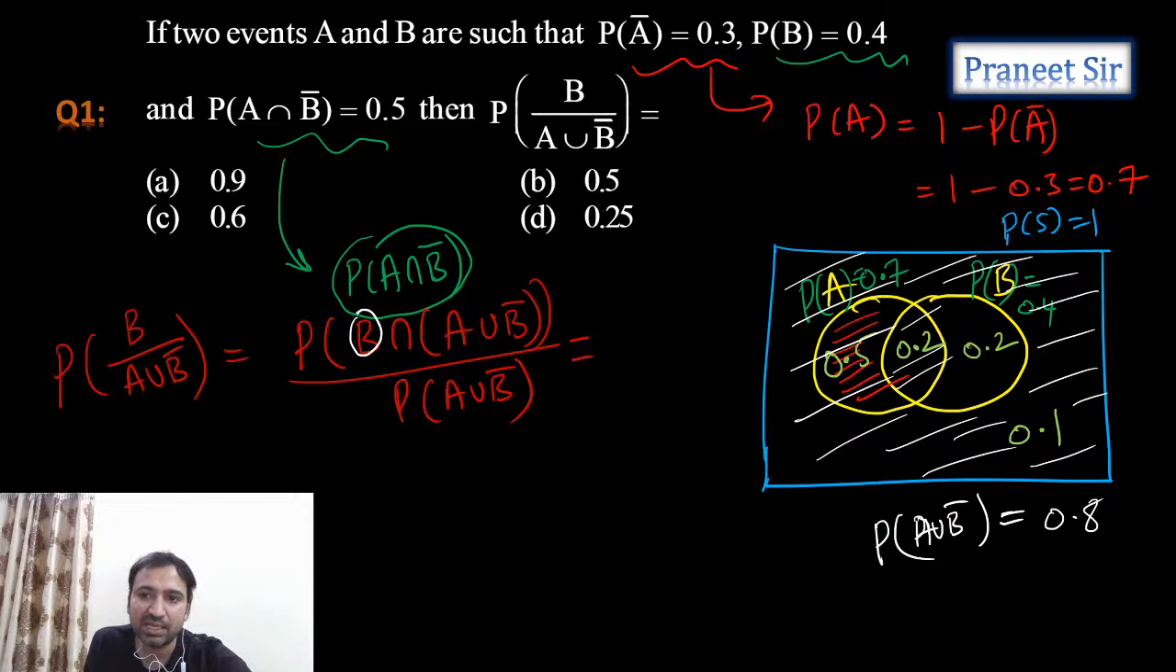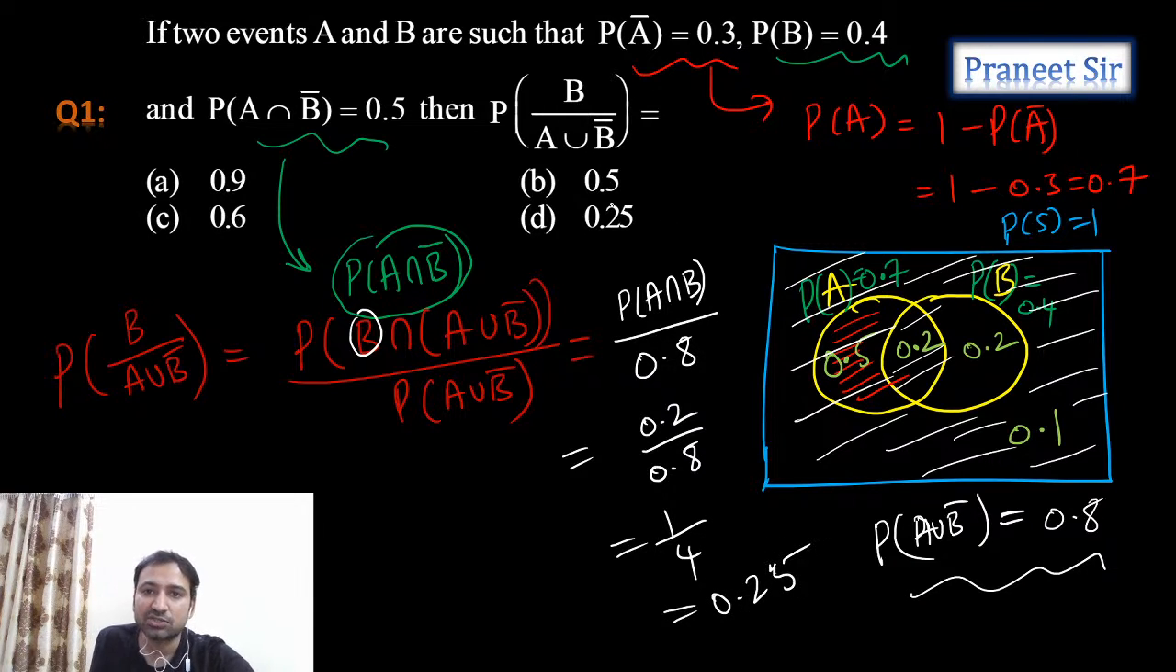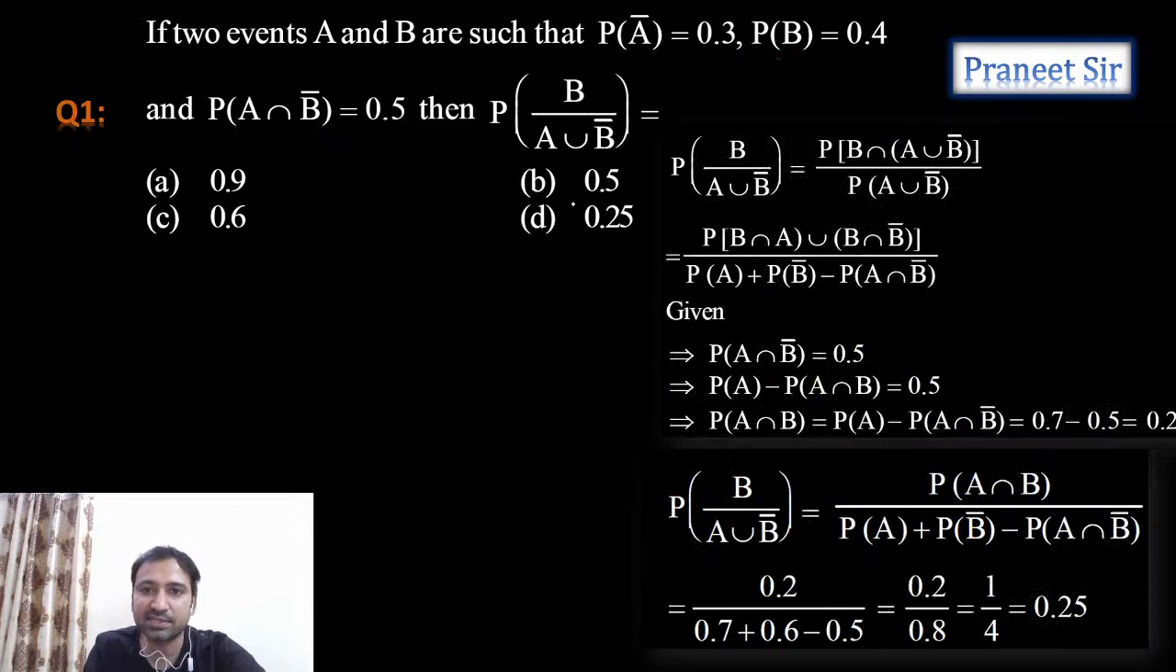But what is the numerator? It should be in B and it should be in A union B complement. That is nothing but probability of A intersection B only, guys. Denominator is probability of A union B complement. Already we calculated that, so here we are getting 0.8. The numerator is probability of A intersection B, which is 0.2. So 0.2 by 0.8 gives 1 by 4, which is 0.25. So that's the answer. The fourth option is the answer. Guys, is it clear?